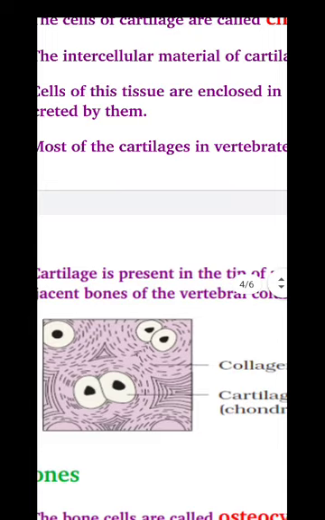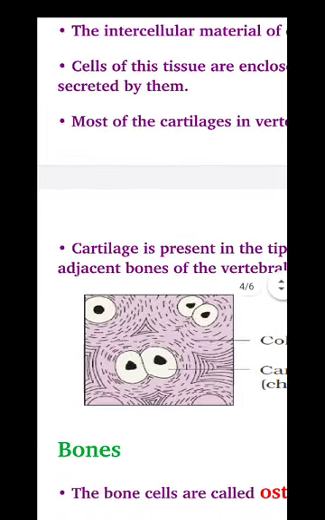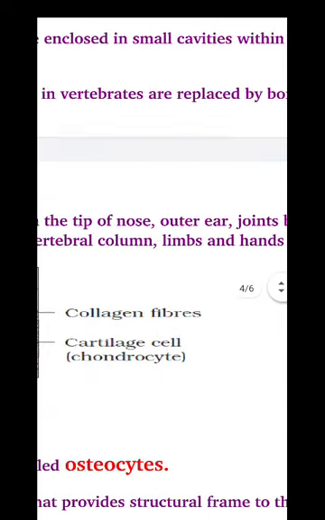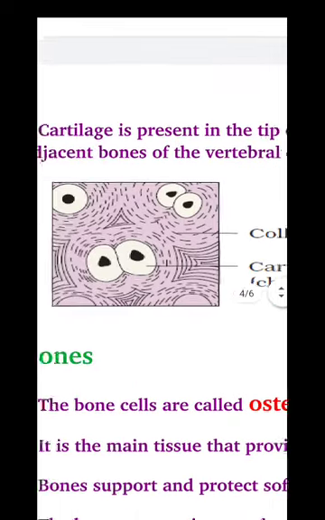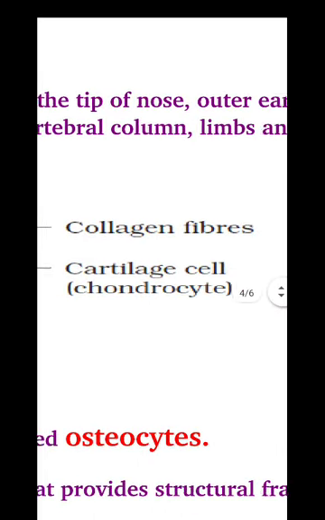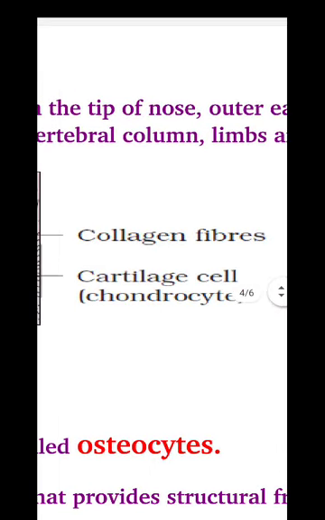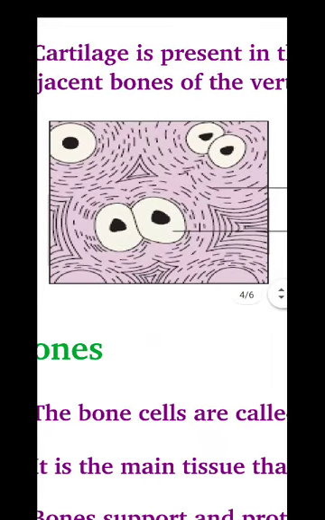So this cartilage is present in the tip of nose, outer ear, joints between adjacent bones of the vertebral column, limbs and hands in adults. Look at the figure here. See, this is a chondrocyte. Chondrocyte is the cell of a cartilage, and the protein found in cartilage is chondrin. Chondrocyte is a cell. Chondrin is the protein.